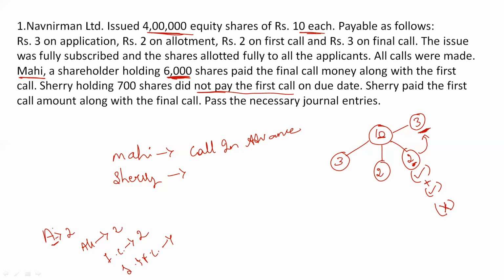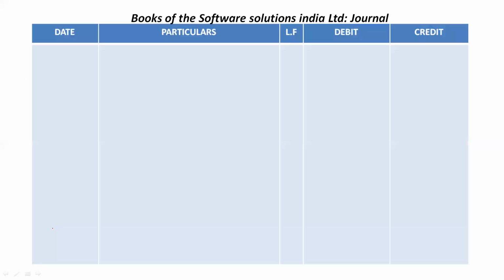So in application process, what happens? Company is issuing the shares and public are subscribing for the shares of the company. So we need to do two entries. Fine. So we can change the name here as Navnirman Limited. Correct.